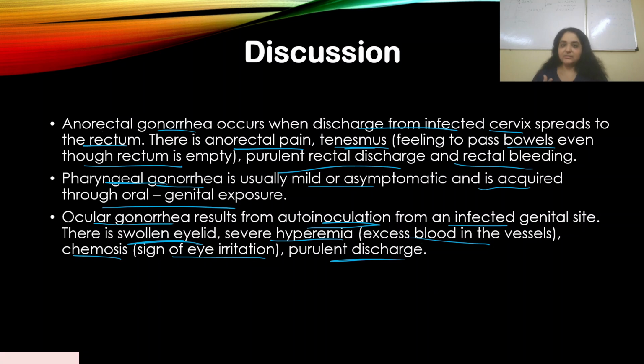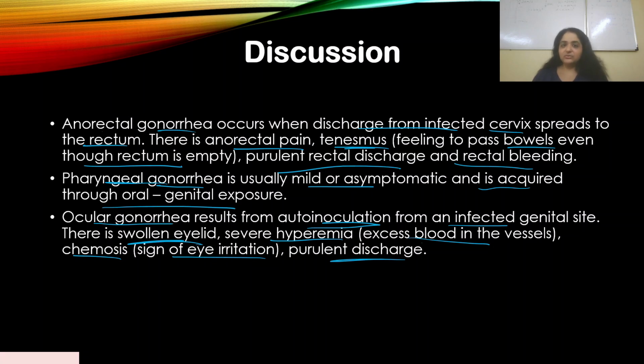In males and females, obviously the genital areas are infected. In females, it can also pass to the fetus, and during parturition the inflamed cervix can transfer this pathogen to the neonate. The anorectal area can also be inflamed if the pathogen moves from the genital area into the anorectal area.